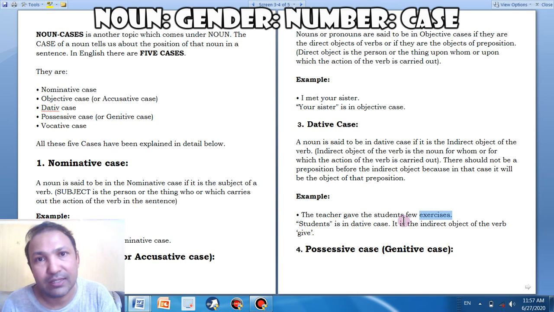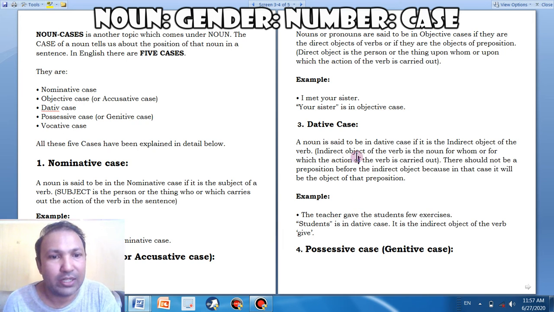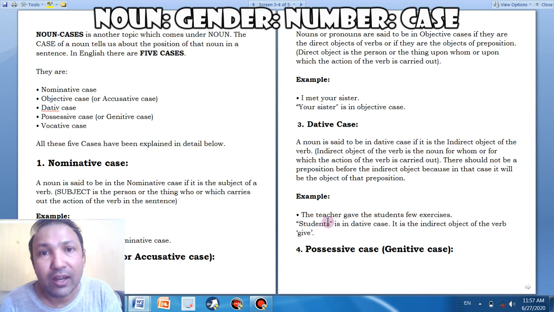When there are 2 objects in a sentence, one is direct and the second is indirect object. But what is indirect and direct object? Let's talk about it. The indirect object of the verb is the noun for whom or which the action of the verb is carried out. So here the students, because they are animate, they are living.